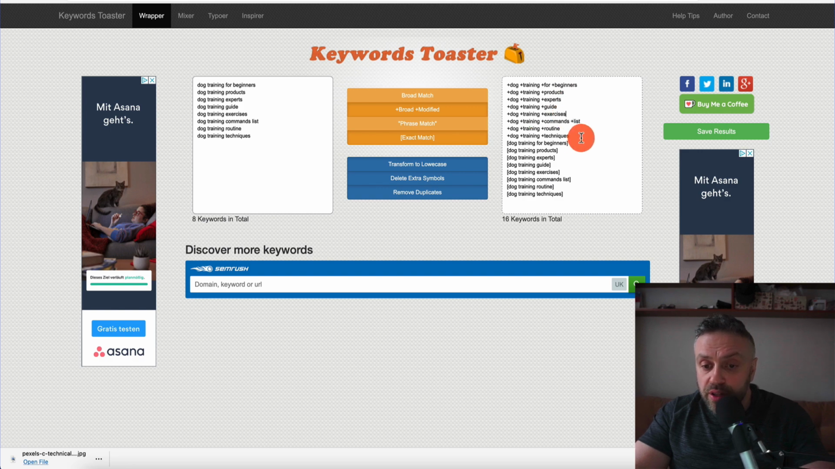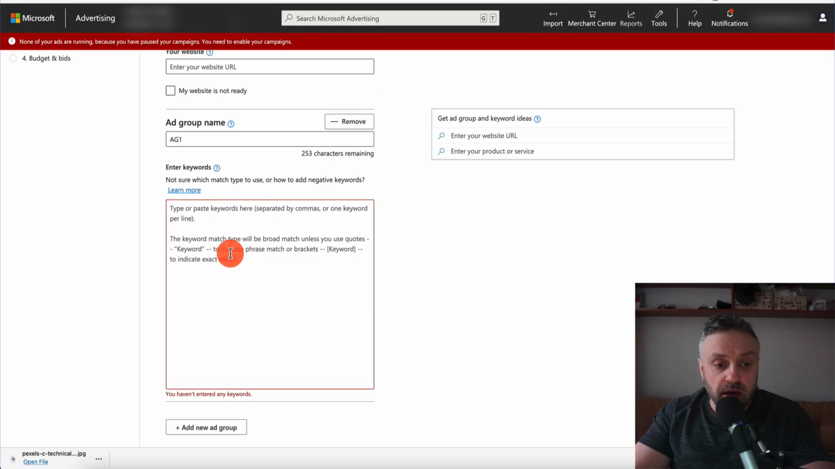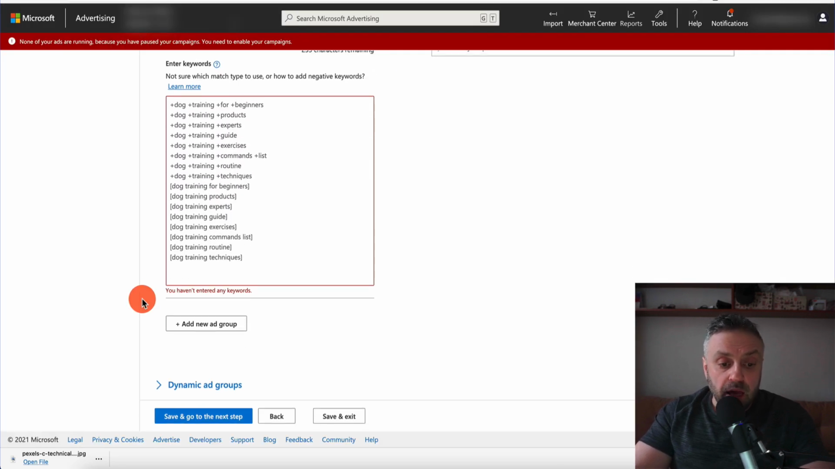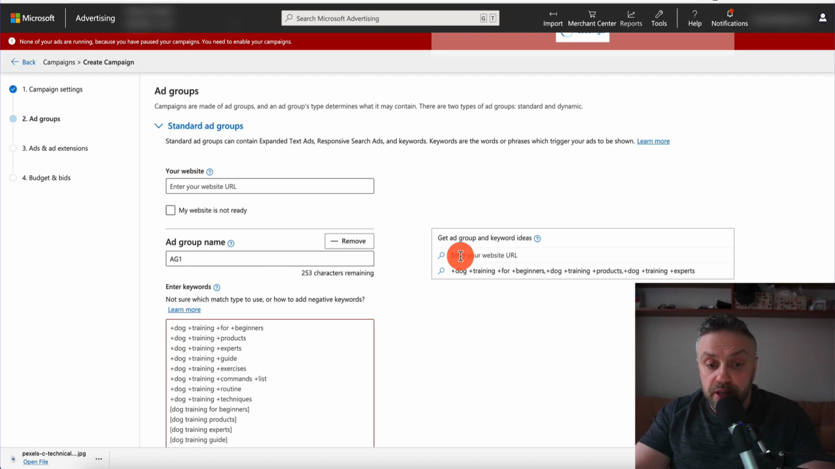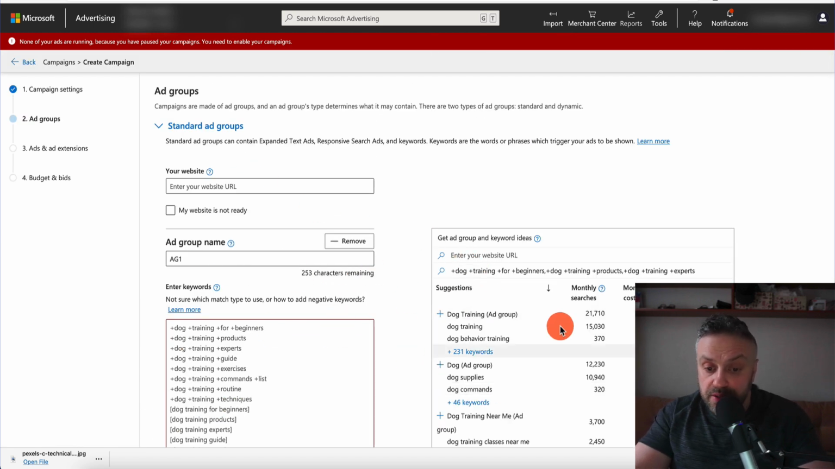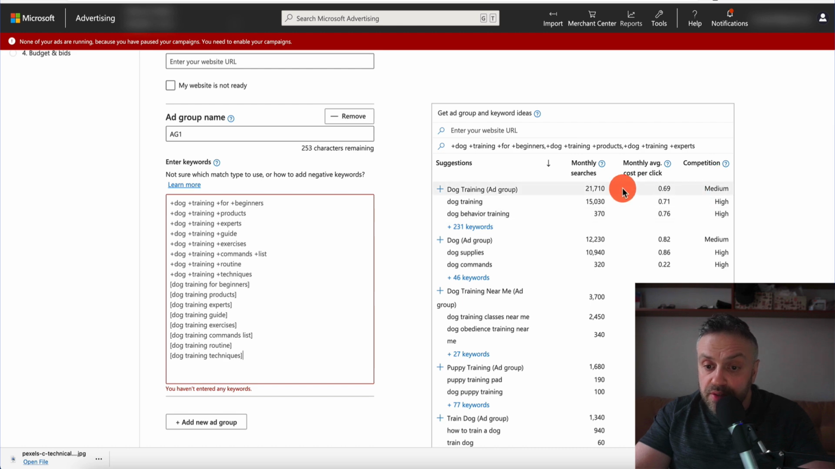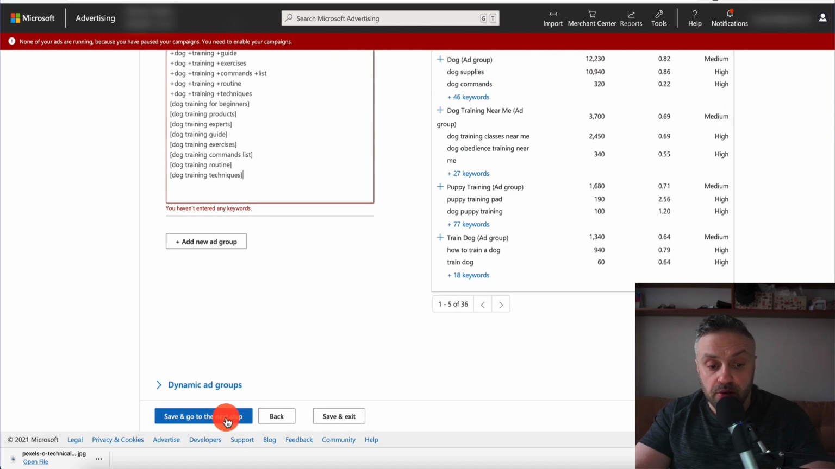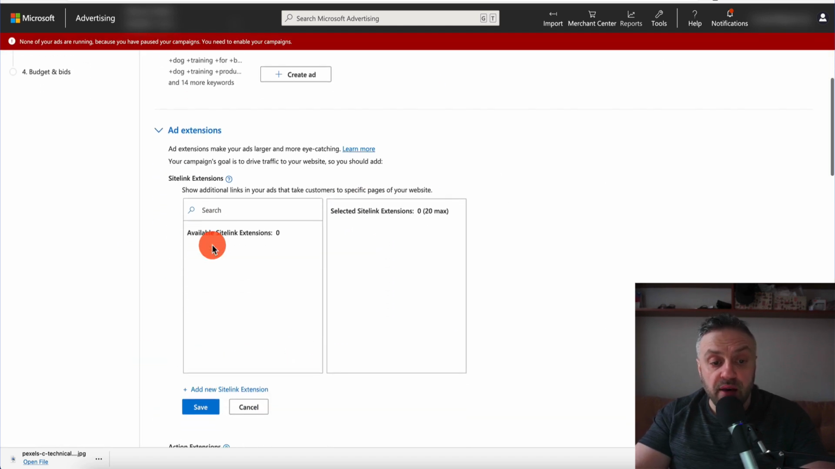So we're going to go in here and we're going to copy. Now we have 16, a double of this. We're going to copy this. We're going to go back here. We're going to paste them here. And now we are complete, right? Now we have the first ad group, and it's even giving us suggestions. It's even giving us monthly searches, average cost per click, competition, etc., etc. So what we're going to do is we're going to go save. On this tab, we have extensions, okay?